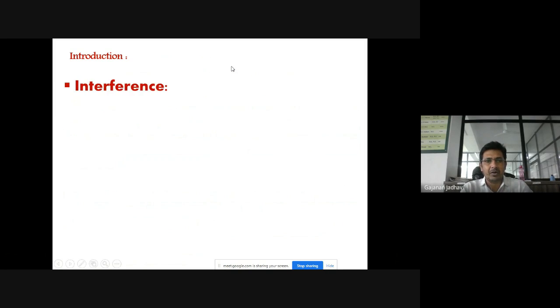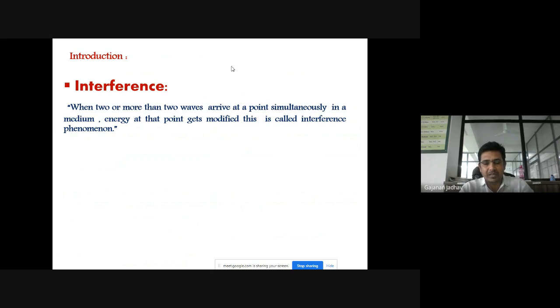Then we have discussed interference. What is interference? You might have studied, or we have discussed, reflection and refraction. These are phenomena of light. Interference is also one of the phenomena of light, when two or more light waves arrive at a particular point simultaneously in a medium.